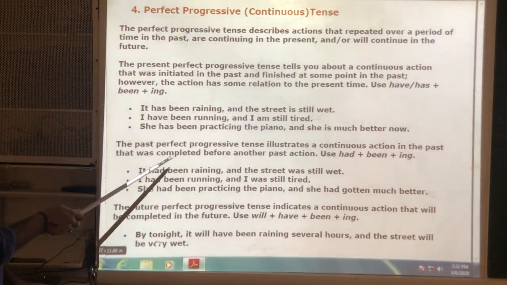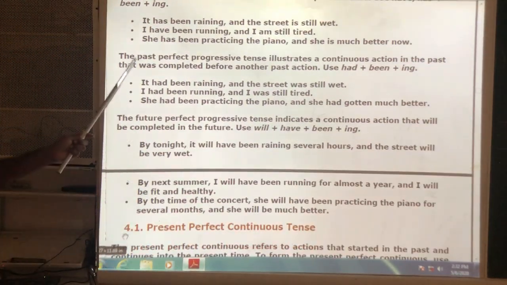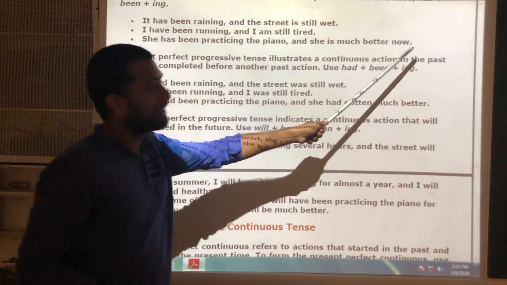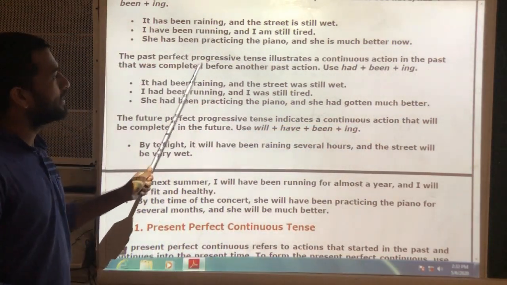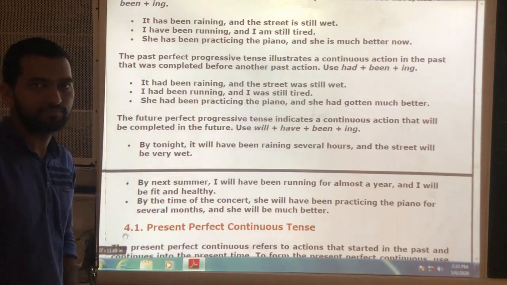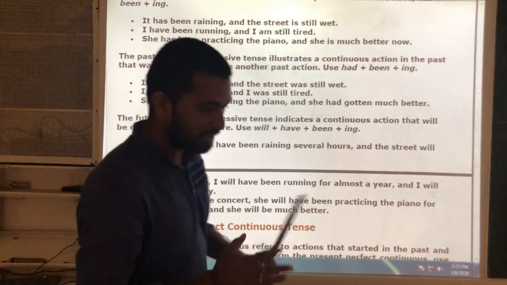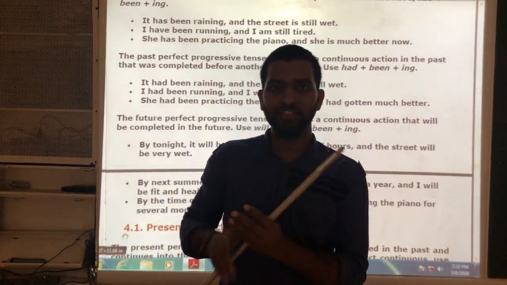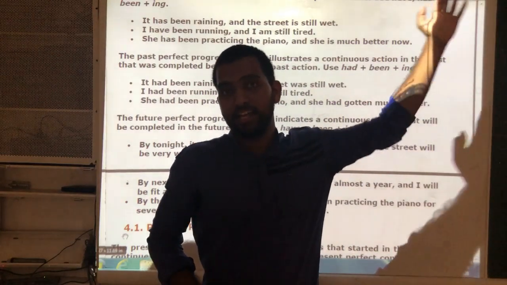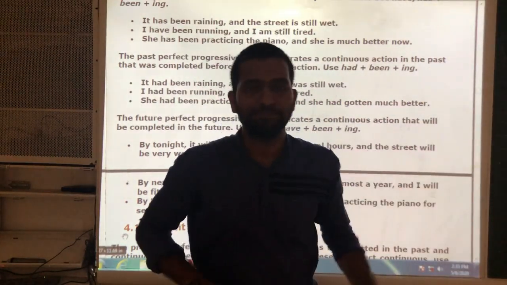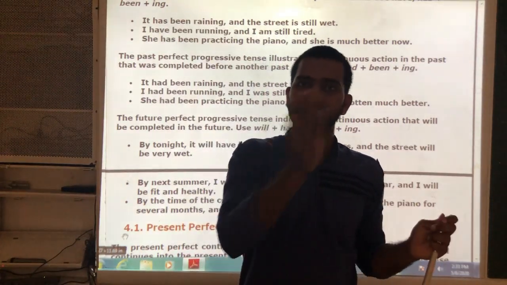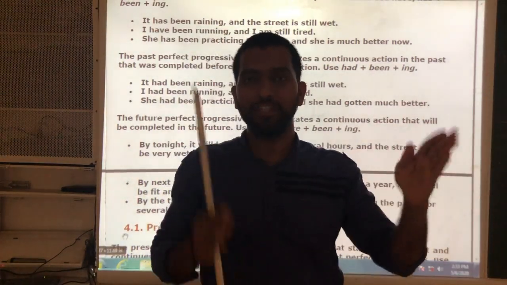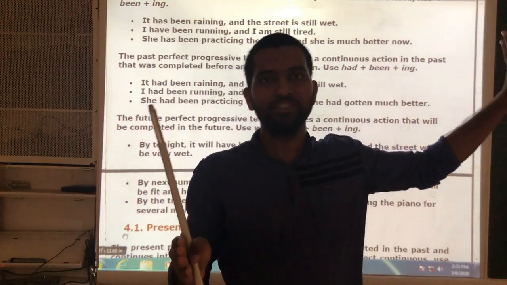Next, the past perfect progressive tense. How is this past perfect progressive tense used? Okay, let us see. A continuous action in the past that was completed before another past action. In simple words I'll say, see, past perfect continuous is used when the action was started somewhere in the past and it was going on for a longer period of time. It means the action was started somewhere in the past and the same action was going on for a certain duration of time in the past and it was finished.